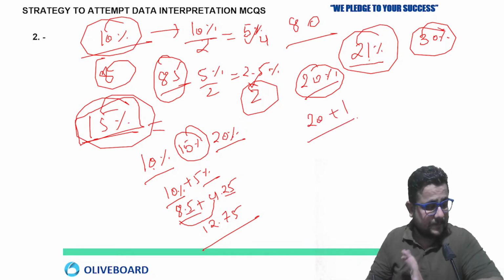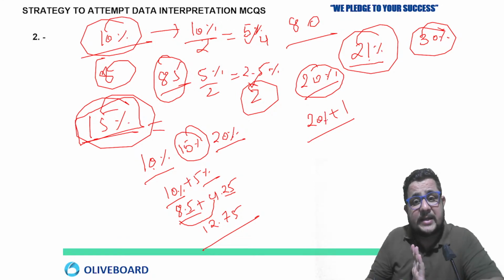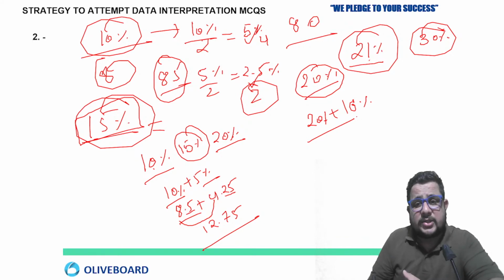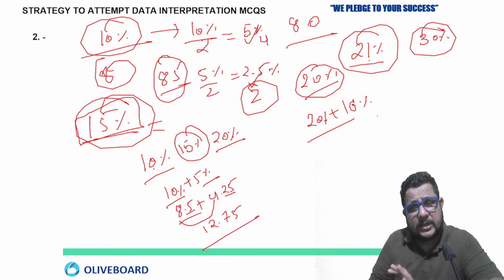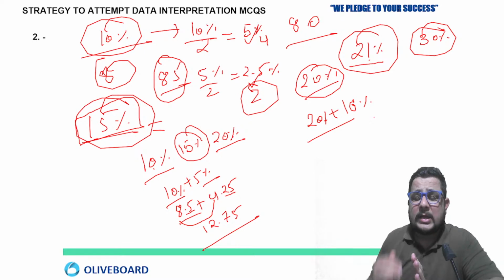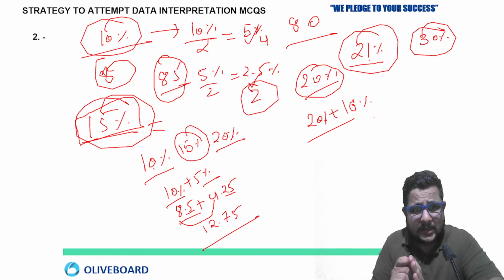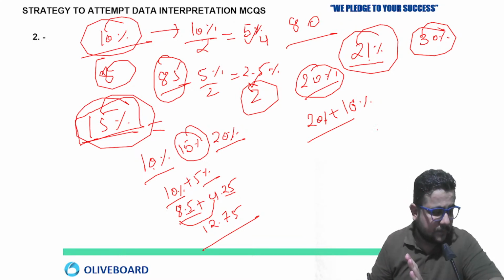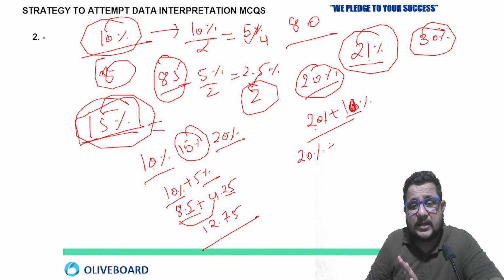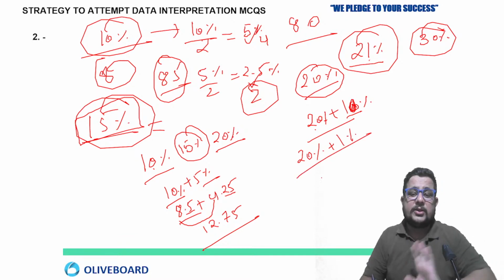Can I write it like this? Now, we are going to solve many questions based on arithmetic DI, caselet DI, pie chart, various different types of DIs, also with approach. But before that, the thing which I am telling you is very, very important if you really want to score good marks in your data interpretation. So 20% plus 10%, plus 1%. 20% plus 1% will get you 21%, or not?